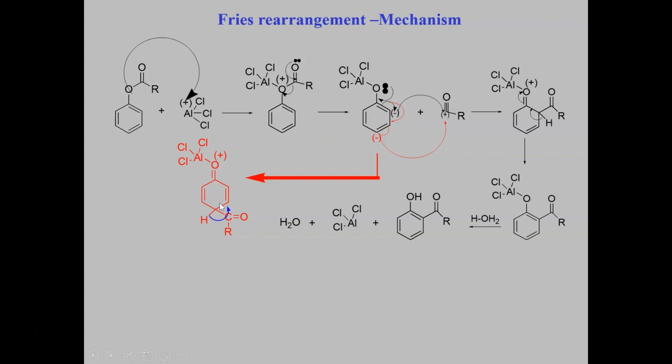These electrons can move, the carbon-hydrogen bond breaks. It has to maintain its valency, so the pi electrons get kicked off to the next position, and the carbon kicks off these electrons to this electron deficient oxygen, and the positive center on the oxygen is satisfied. Hydrolyze this, and I'll get the corresponding para-acyl derivative along with AlCl3 and water. This is how the rearrangement occurs and gives rise to the corresponding acyl phenol derivative.